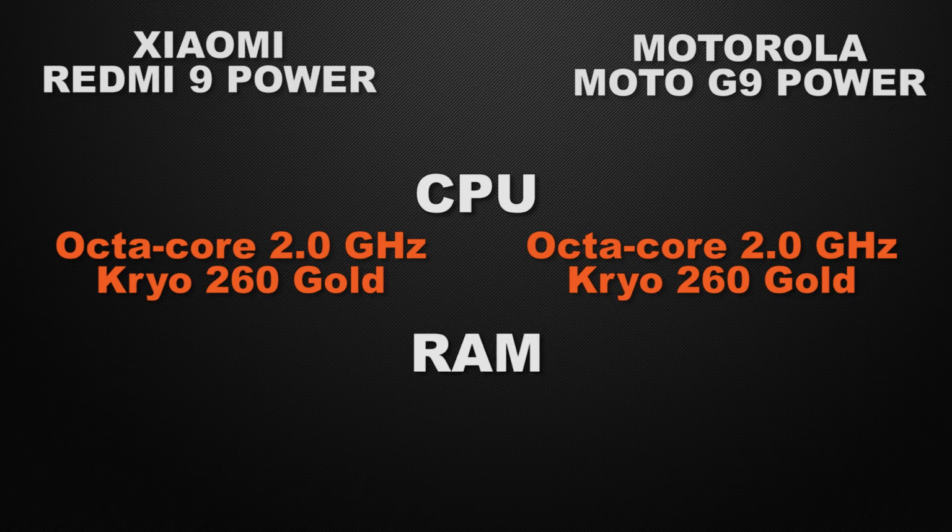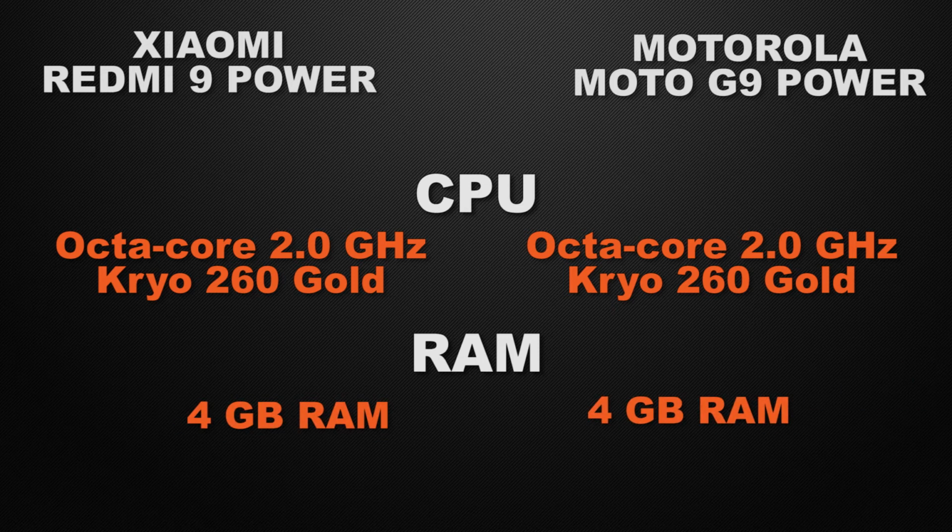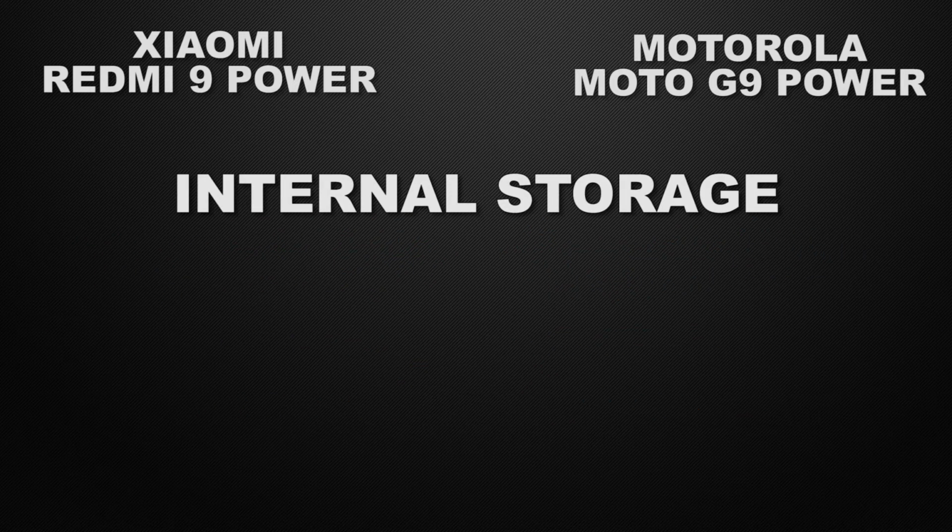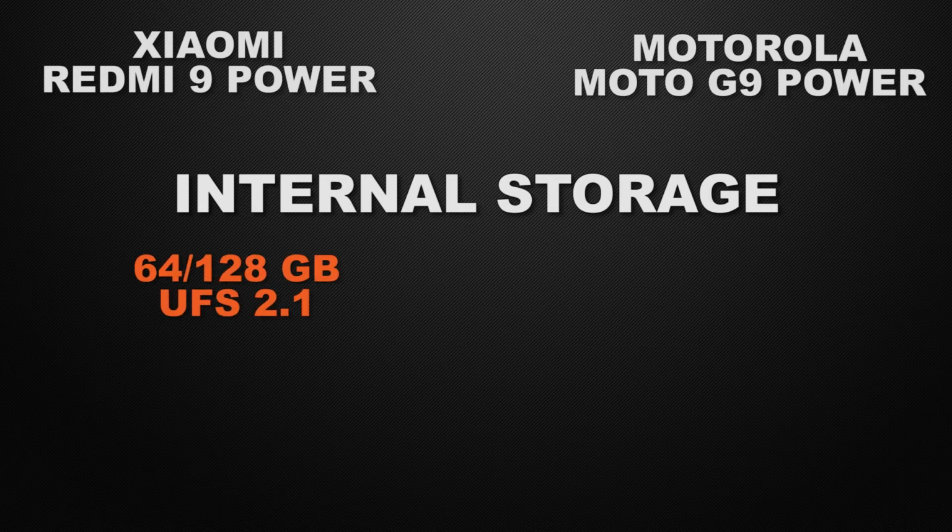And about the RAM variants in the devices, 9 Power have 4 GB of RAM option. In the other hand, G9 Power have 4 GB of RAM option too. So clearly it's a tie. Let's talk about the internal storage of the devices. 9 Power have two storage options, 64 and 128 GB. In the other hand, G9 Power only have 128 GB of option. So the winner here is Redmi 9 Power because it have multi-storage options.